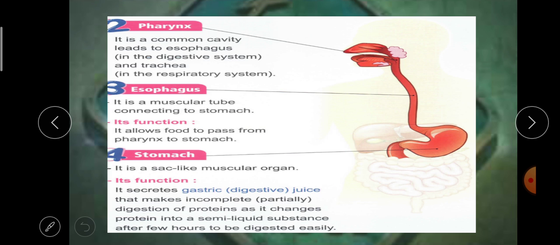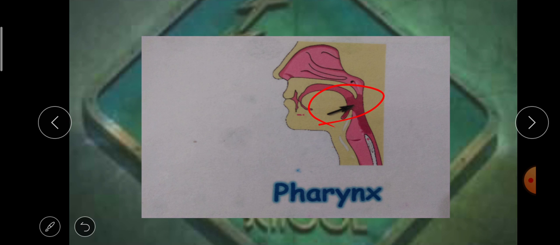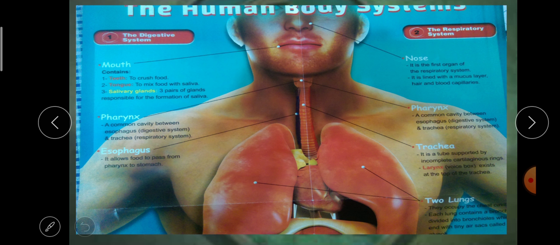After that, the food travels to the pharynx. The pharynx is a common cavity between the esophagus and the trachea. This is the pharynx. The pharynx leads to the esophagus in the digestive system and the trachea in the respiratory system. So it's a common cavity.